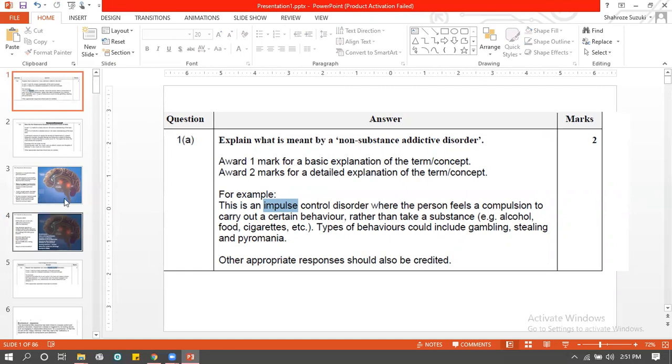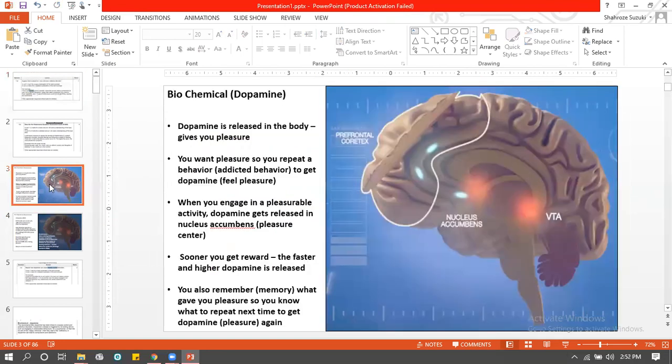So that's why within the dopamine theory, we're not going to focus so much on memory giving pleasure. We're going to focus on the behavior that comes due to the memory that gives you the pleasure.